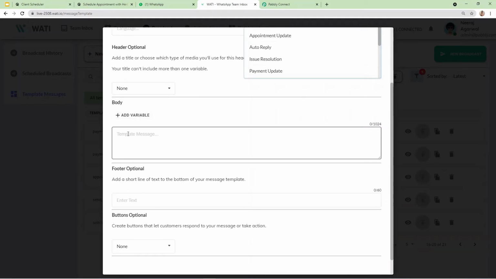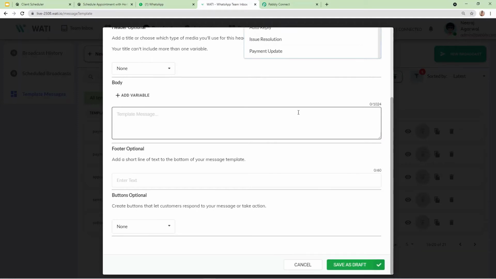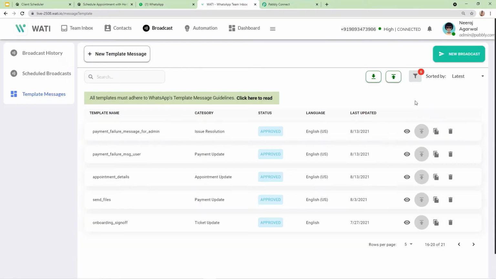For example, you can write the name of a customer and you can write hello, thank you for signing up, and such like that. So this way your template body will be created. Now you have to click on save as draft. Once your template is drafted, the status here will be shown as draft.